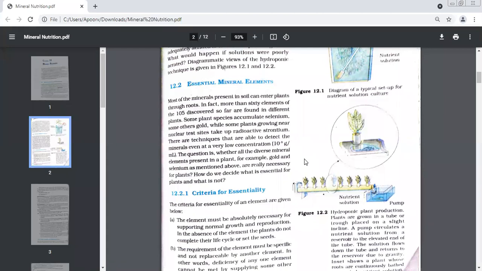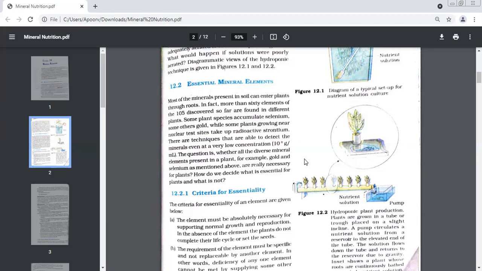And those plants which grow near nuclear test sites, they even start absorbing the radioactive elements like strontium. There are various techniques that are able to detect the minerals even at a very low concentration. Even if a plant contains minerals in very low concentration, we are able to detect that yes, this plant has these elements. So out of total 105 elements, how many elements are found to be present in plants after the research?